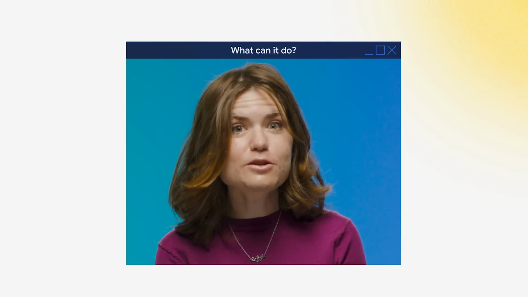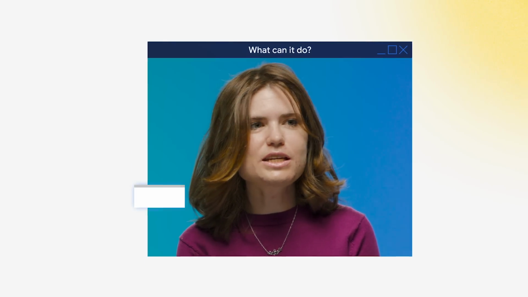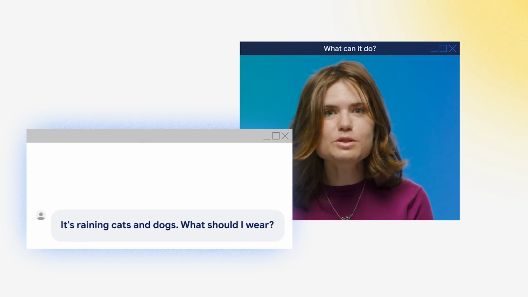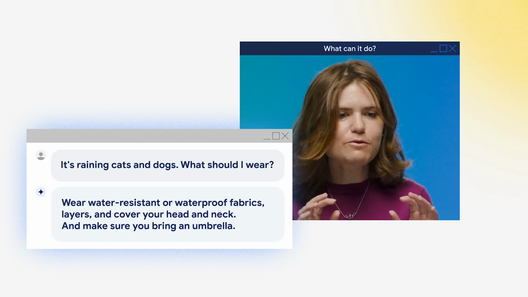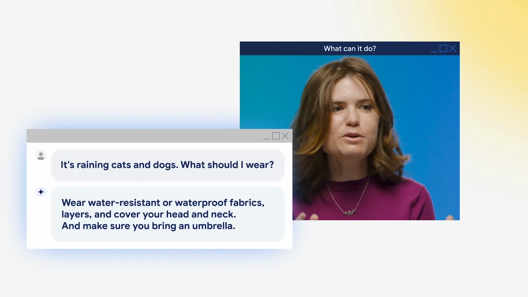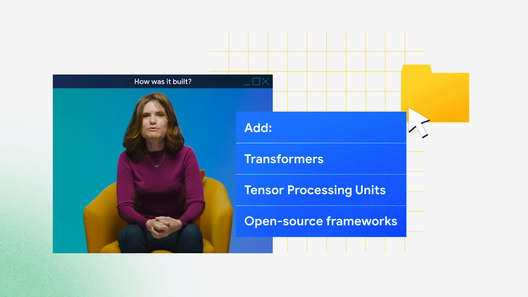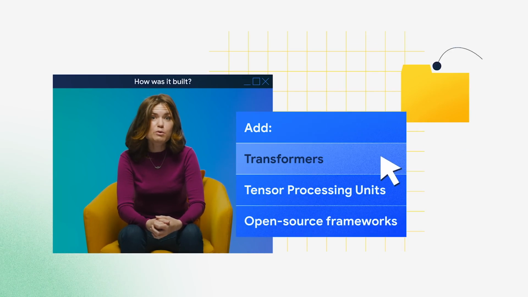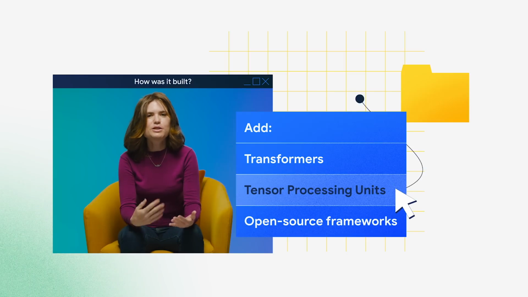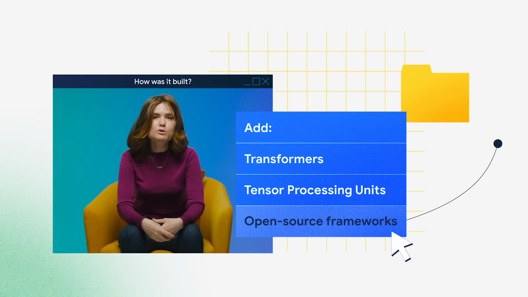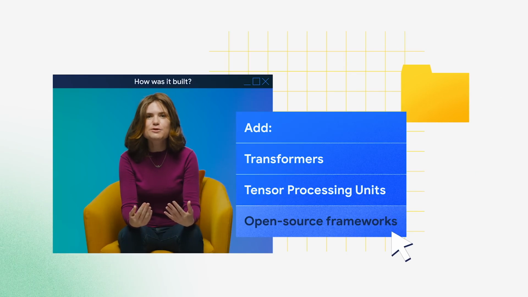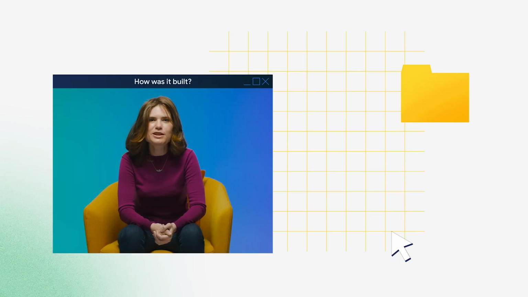PaLM 2 is also good at generating and understanding nuanced language, like idioms and riddles. And this is important because it requires understanding not just the figurative meaning of the words, but also the literal intent. Here at Google, we've been thinking about AI for years. Everything from the transformer architecture to our tensor processing units, or TPUs, our open source frameworks like TensorFlow or JAX, or many of the open source libraries that we've created. Many of the advancements that we've pioneered are in the products that you use every day.